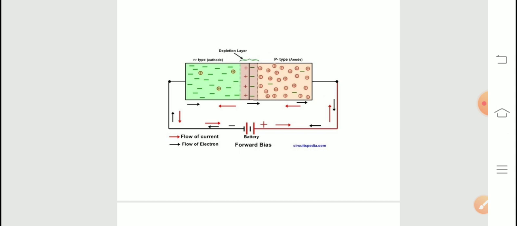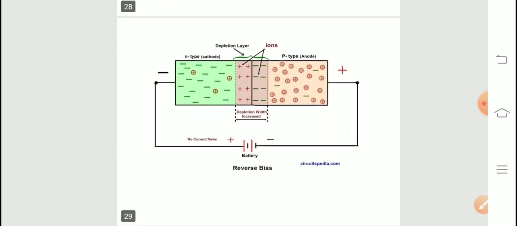Now we will see the next one, forward biased circuit. As you can see in the figure, when the positive terminal of the battery is connected to p-type and the negative terminal to the n-type, the junction is said to be forward biased. Since the potential barrier height is very small, when the applied voltage exceeds that value, the junction resistance becomes almost zero and a low resistance path is established, and hence even for a small increase in applied voltage we observe a large increase in circuit current. When the applied voltage is above the barrier potential, the forward current is found to increase linearly with the applied voltage.